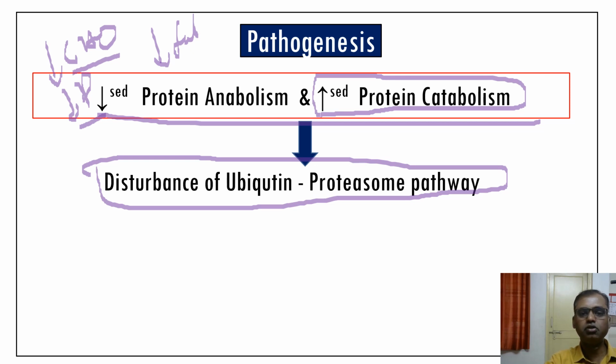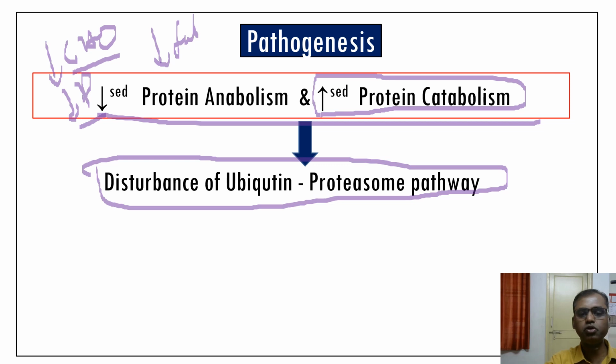So what happens in atrophy? There is decreased protein anabolism whereas there is increased protein catabolism, destruction of the protein taking place. That may lead to accumulation of dysfunctional or misfolded protein inside the cells. So when misfolded or dysfunctional protein accumulates inside the cells, it immediately activates the ubiquitin proteasome pathway, which leads to elimination of that dysfunctional or misfolded protein.